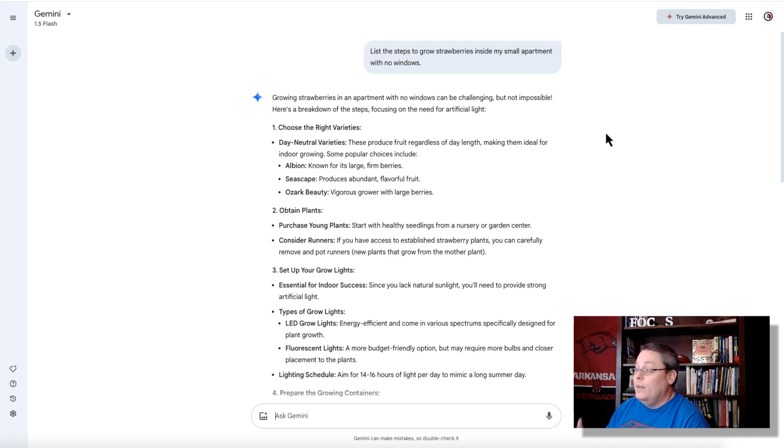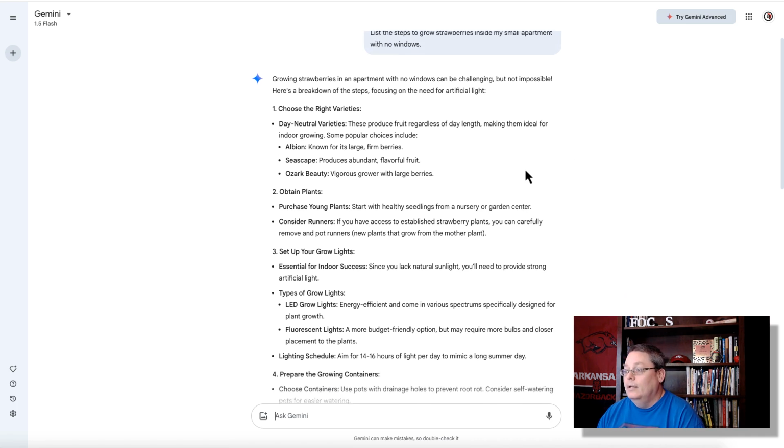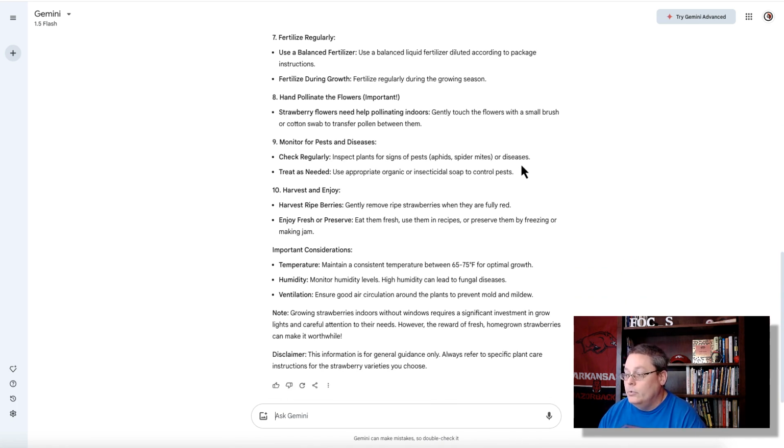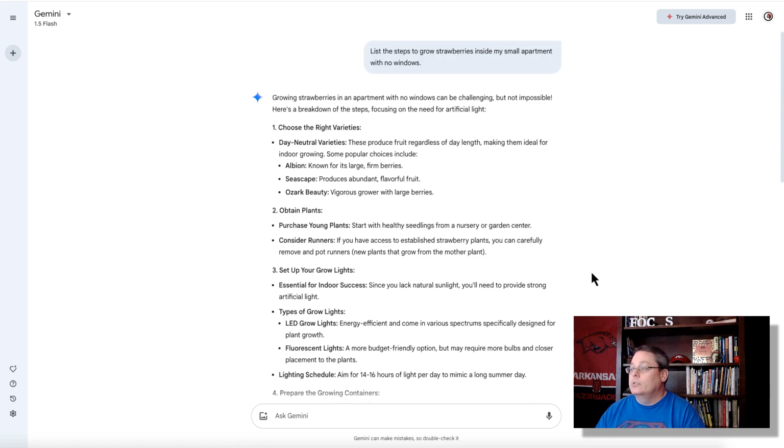Gemini, list the steps to grow strawberries inside. Again, a list of steps, things that are required to grow strawberries indoors. Google Gemini gives us a disclaimer. This information is for general guidance only. Always refer to specific plant care instructions for strawberry varieties you choose. Interesting. Refer to specific plant care instructions. Well, where do I get those?